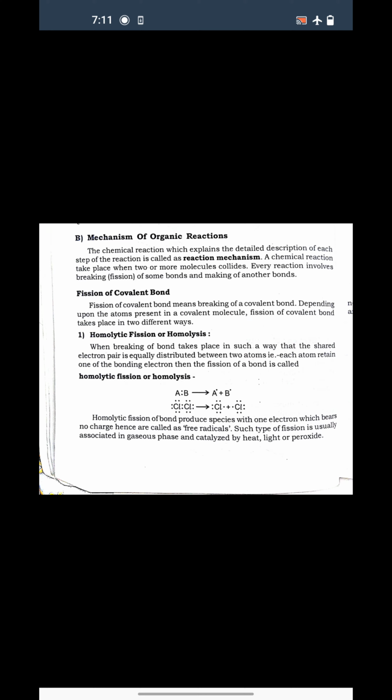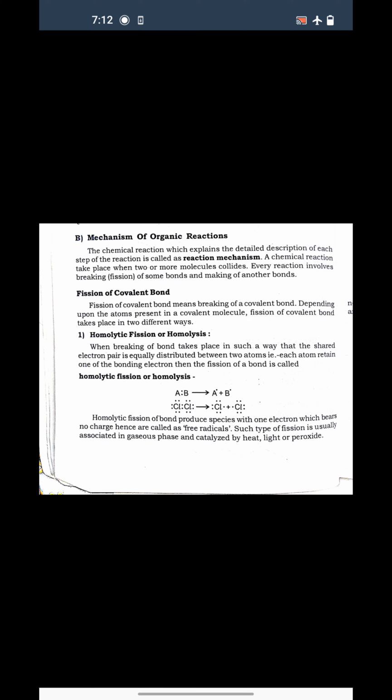Reaction mechanism is a chemical description which explains the detailed description of each step of a reaction. It is not necessary that we get the product in only one step. We may get the product in many steps. So when we study each step in a detailed form, that is called the reaction mechanism of that reaction.